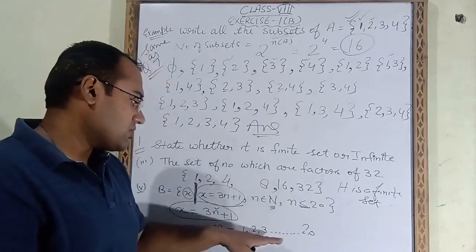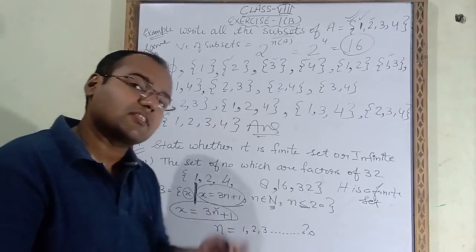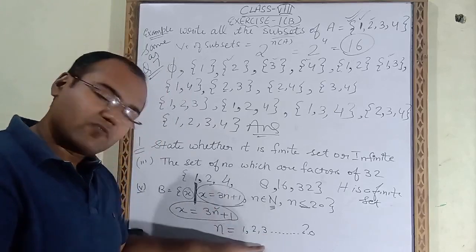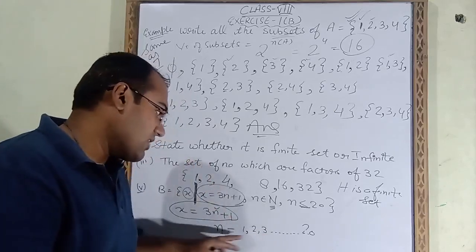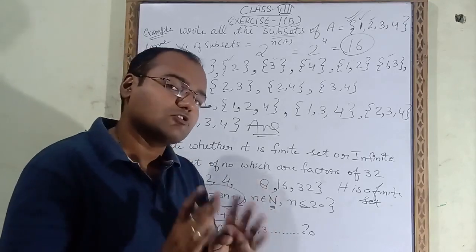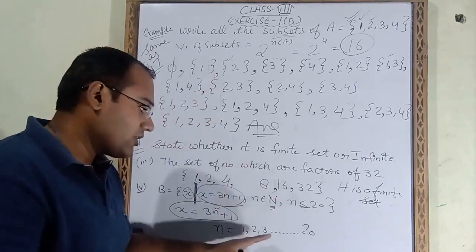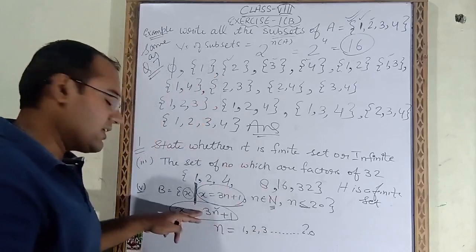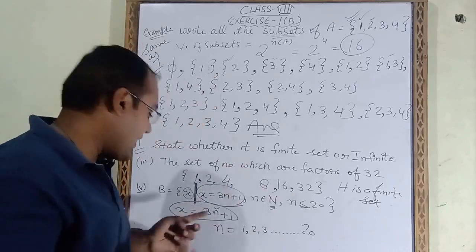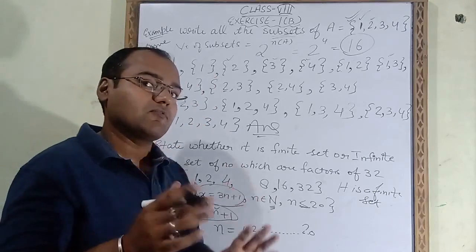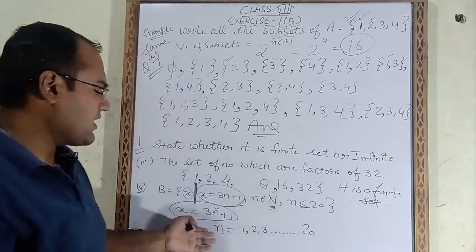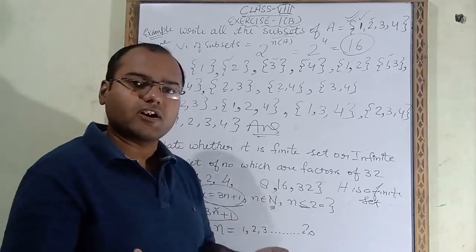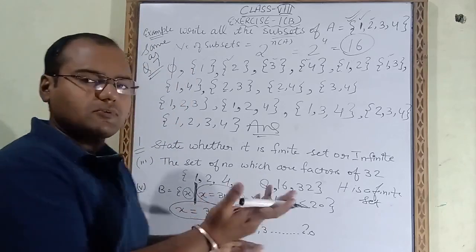So if we put 3 values of n here, we will get 3 answers. If we put 5 values of n in this equation, we will get 5 answers. But how many values of n are there? 20 values of n are there. Those all 20 values we will put in this equation, and the answers of x will also be 20. How many answers will we get? 20 answers. So it is very clear that the values of n are 20, so the answers of x will also be 20.